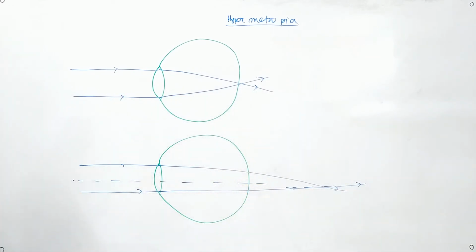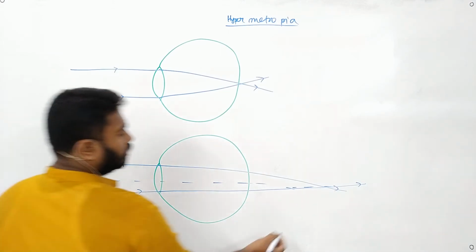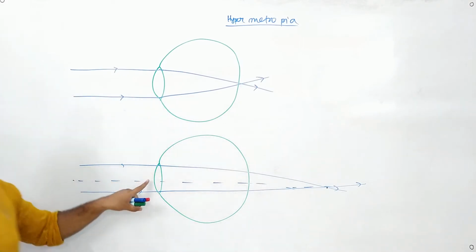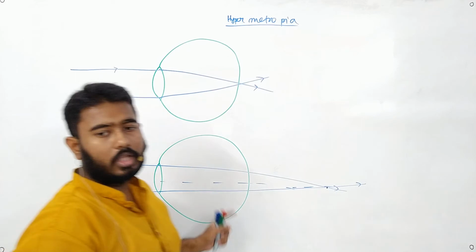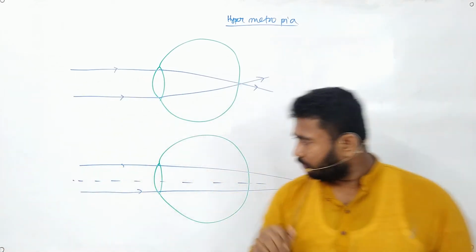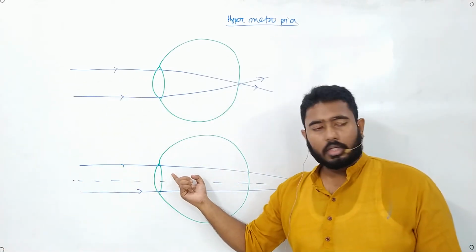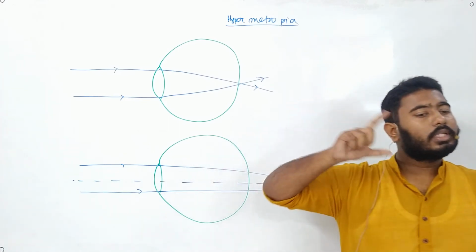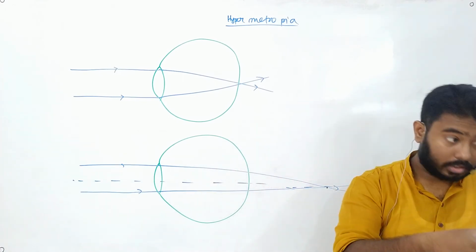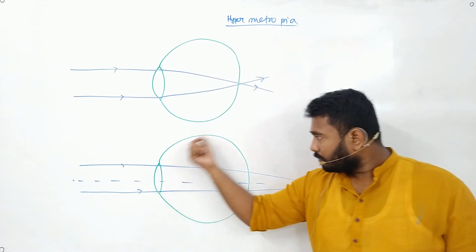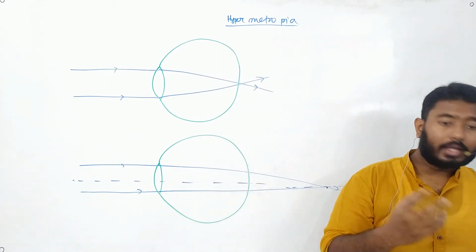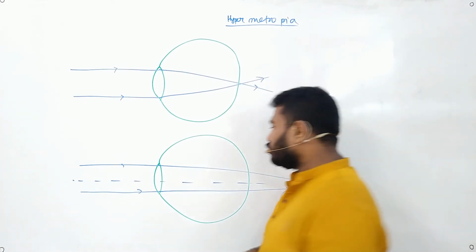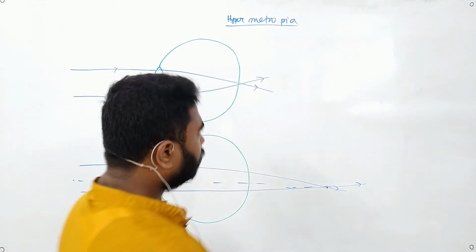Is the concept clear? Okay, so it means that there is a problem with the curvature of the lens. There can also be a problem with the eyeball, right? There can be two problems. Now tell me, if there is a problem with the lens, will the focal length of the lens increase or decrease? Increase. Good. Now if there is a problem with the eyeball, increase or decrease? Decrease. See, that means you have understood this topic. Very good. So we will consider both of the situations.